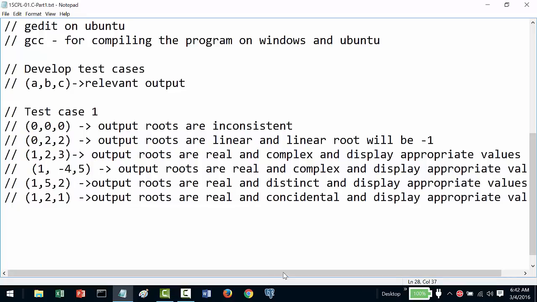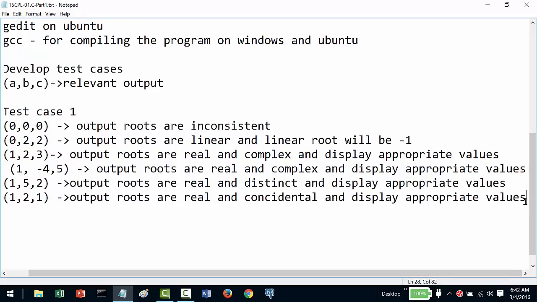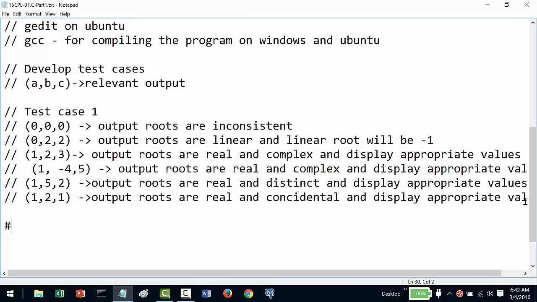Now let us start writing the program. First I will include stdio.h. This is for basic IO.